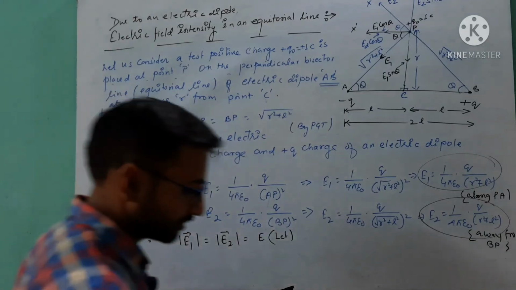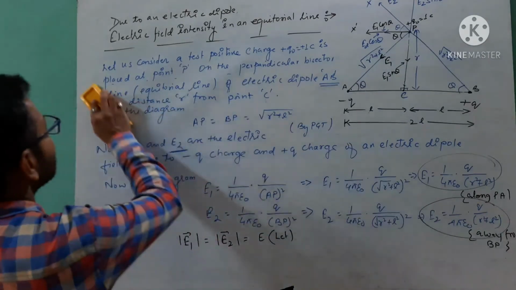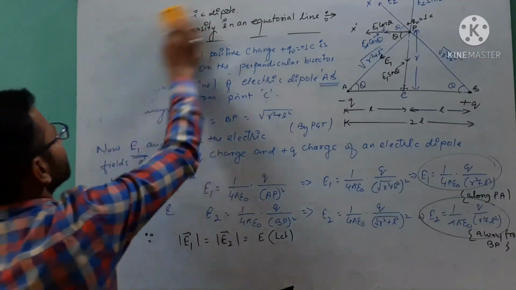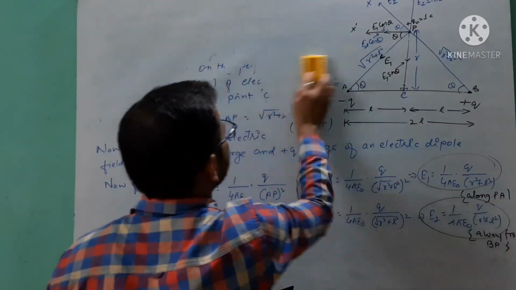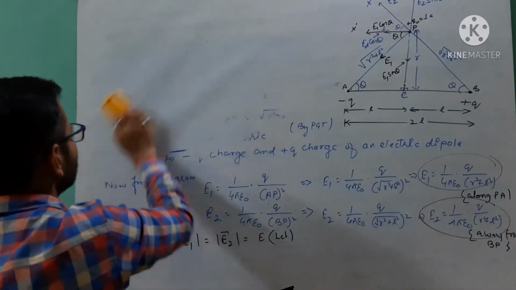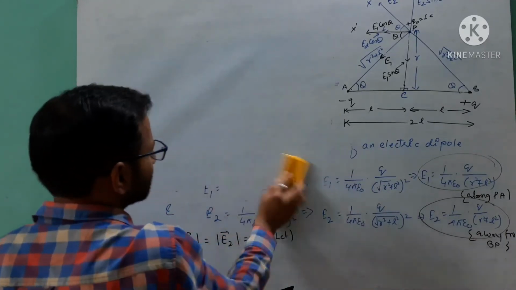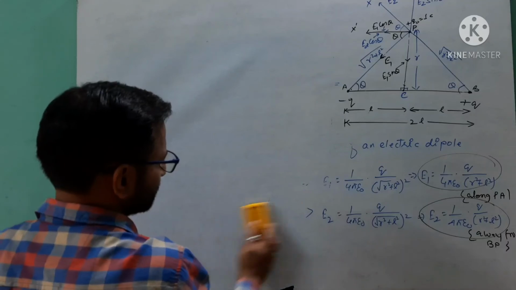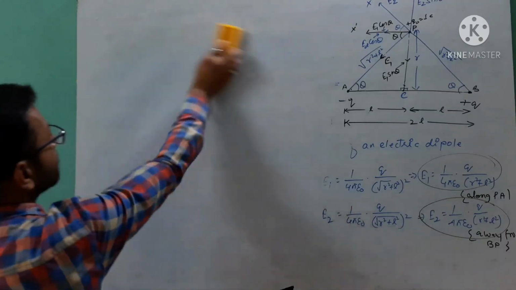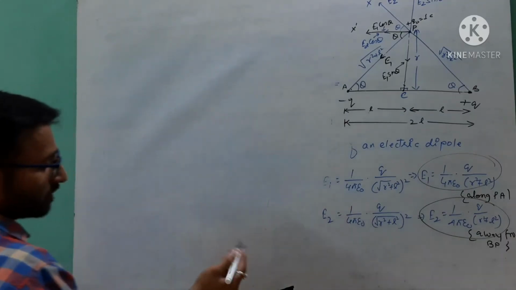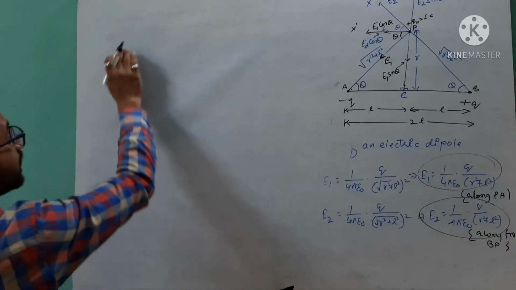Now students, after that we will resolve the electric field and add up the values. See here, E1 and E2 we have done.